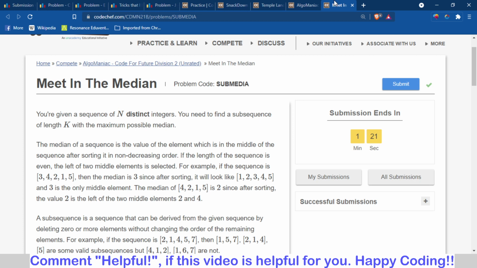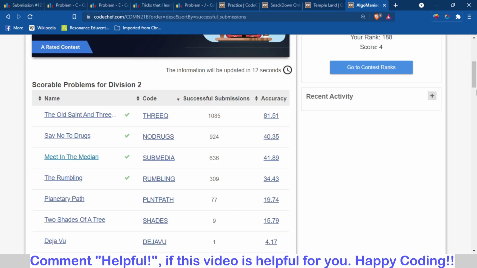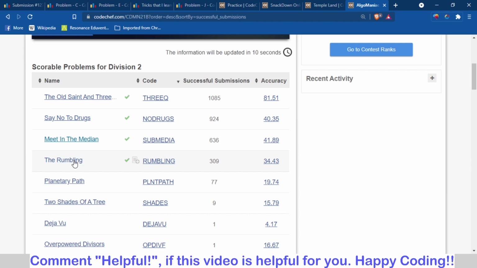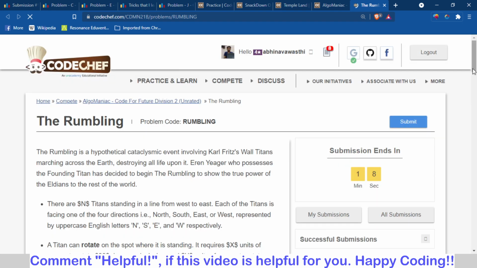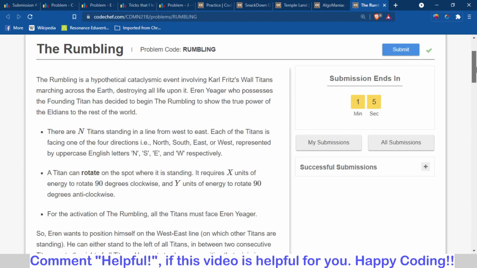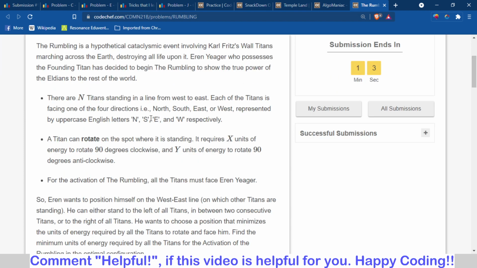So now the last question of this video, the fourth one, which is also a very good question, which is the Rumbling. So here we have NSEW. There are n titans standing, each looking in a particular direction, and to make a titan see in the clockwise direction, meaning to rotate it 90 degrees clockwise, we need x units of energy, and to rotate 90 degrees anti-clockwise we require y units of energy.